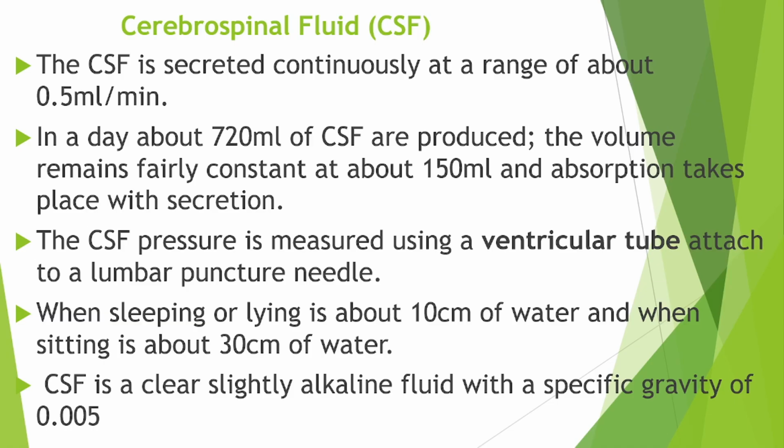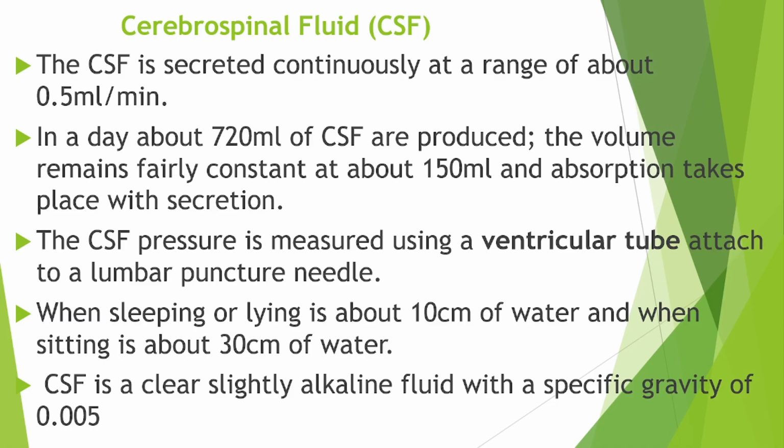The CSF pressure is measured using a ventricular tube attached to a lumbar puncture needle. When you are lying down, the CSF pressure is about 10 centimeters of water, and when sitting it is about 30 centimeters of water.